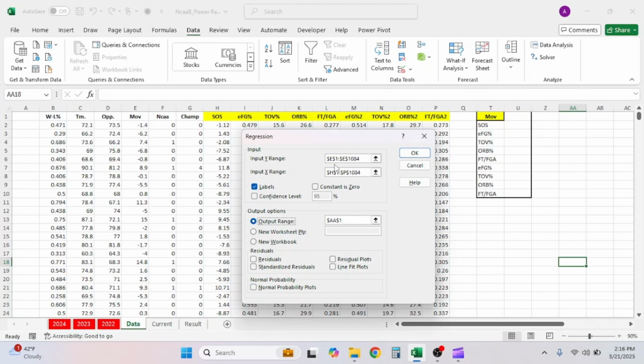Now, in our Y range or our Y output, it's basically the question that you're answering. And ours is going to be margin of victory. Some may be win percentage, some may be margin of victory, depends on what you're trying to measure. Next will be the X ranges, which will be all the stats included, all the way down, covering all of them. Now, I will say more of this Excel information, like output range, is just where we want our answer.